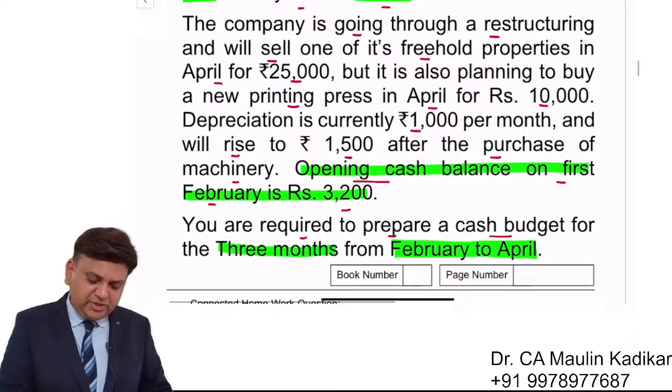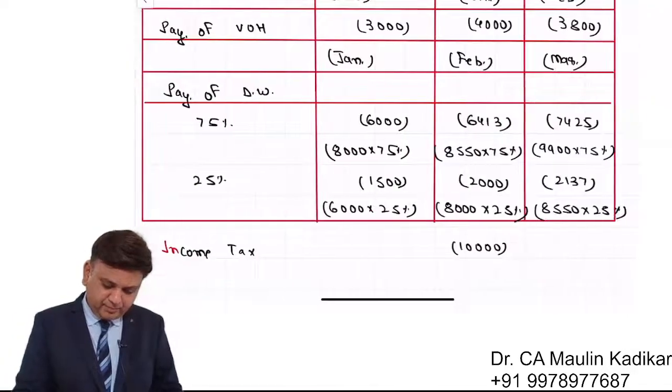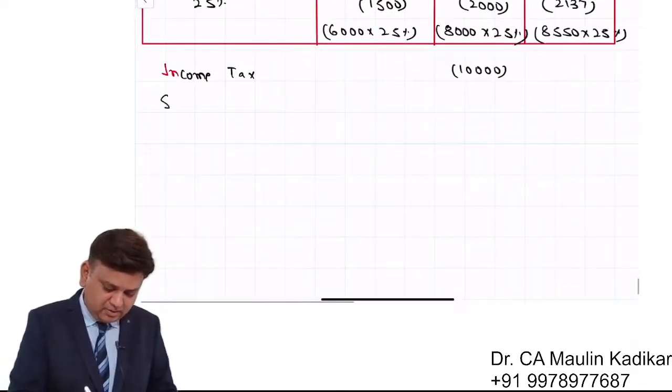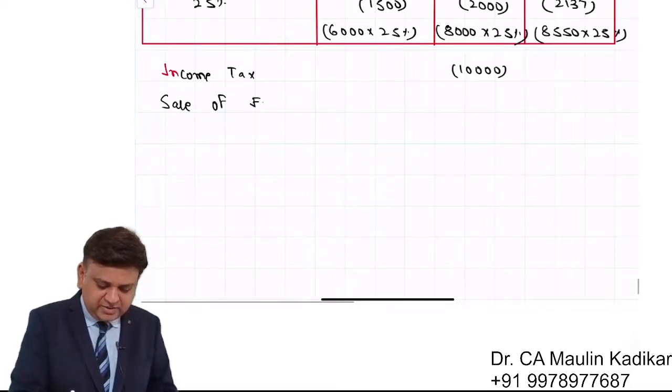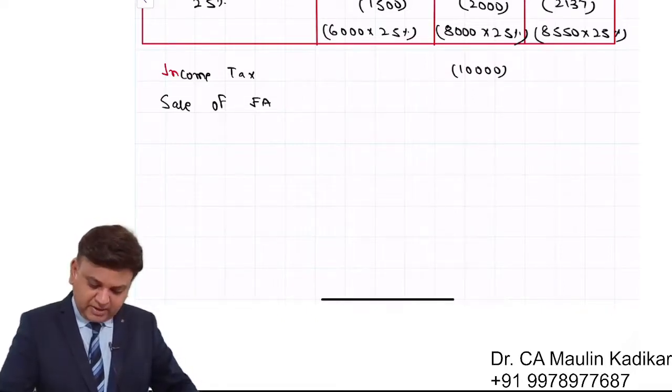The company is going through restructuring and will sell one of its freehold properties in April for 25,000. So we'll mention over here sale of freehold property, a fixed asset. In the month of April, it is an amount of rupees 25,000.